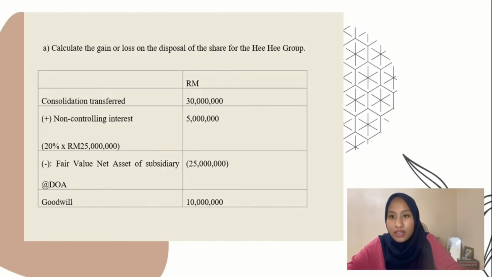So, to calculate the gain or loss on disposal of shares for HIHI Group, first we put consideration transferred 30 million plus non-controlling interest. We get non-controlling interest by 25 million multiplied by 20%, we got 5 million. Then we minus fair value of net assets of subsidiary 25 million. Then we got goodwill of 10 million.